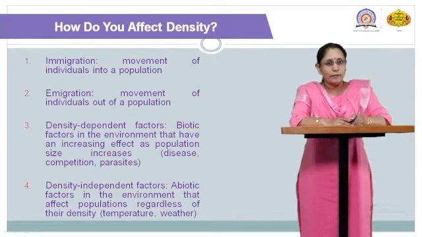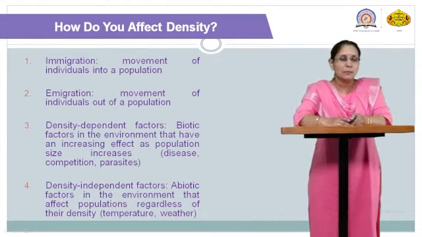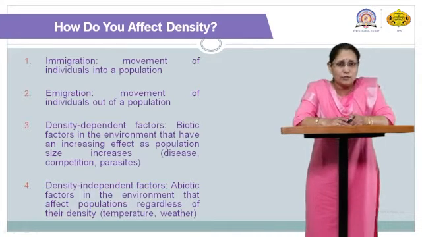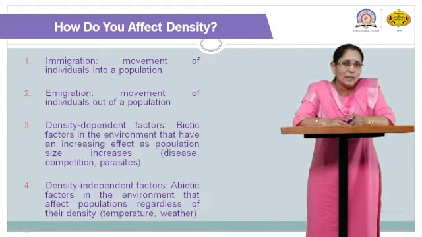Last time we also talked about the factors which especially affect this population. Two important factors are immigration and emigration, which is also pronounced similarly. So what are immigration and emigration? Immigration means movement of individuals into the population, so any entry of a foreign individual into the X population, that individual is known as an immigrant.